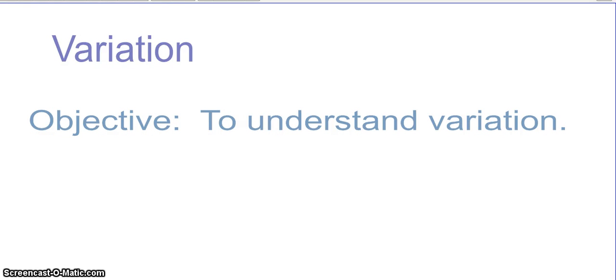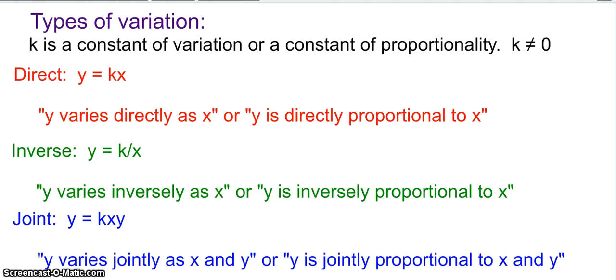Okay, now we're going to talk about the different types of variation. So, we have direct variation, inverse variation, and joint variation. Direct variation is of the form, and remember, this is very generic, okay? So it doesn't have to be y and x. It doesn't have to be k either. K is what we call a constant of variation or a constant of proportionality. Those two things, in this case, mean the same thing. K will not equal 0. If k equals 0, then it's not a variation problem.